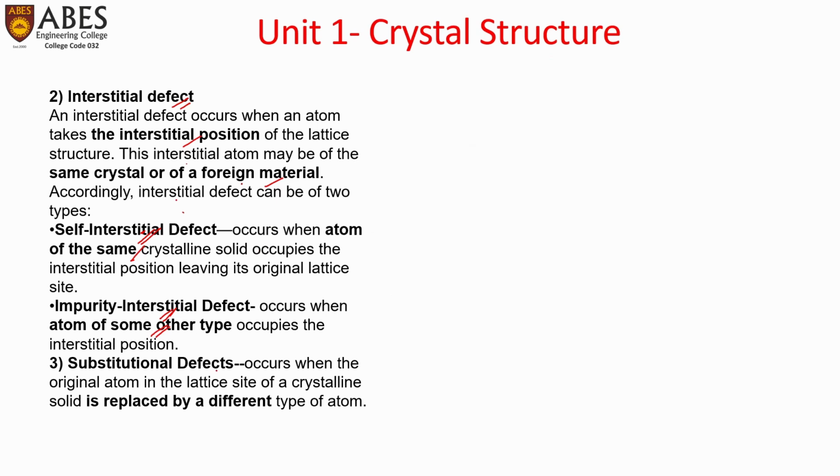Third one is substitutional defects. It occurs when the original atom in the lattice site of a crystalline solid is replaced by a different type of atom. The regular position of the atom would be replaced by a different type of atom.